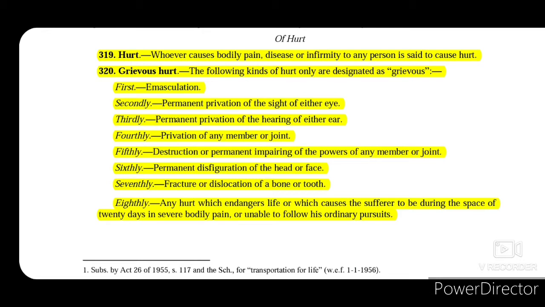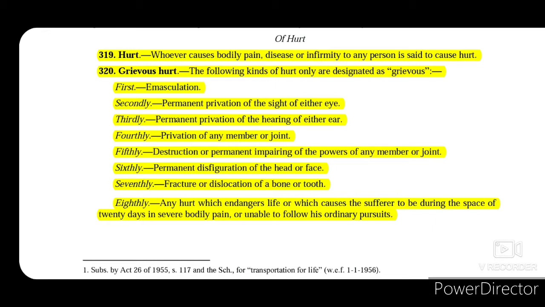The second and the third kind of grievous hurt is the permanent privation of the sight of either eye or the hearing of either ear, which means to hurt somebody to such an extent that such person loses the eyesight or hearing capability of any eye or ear permanently.